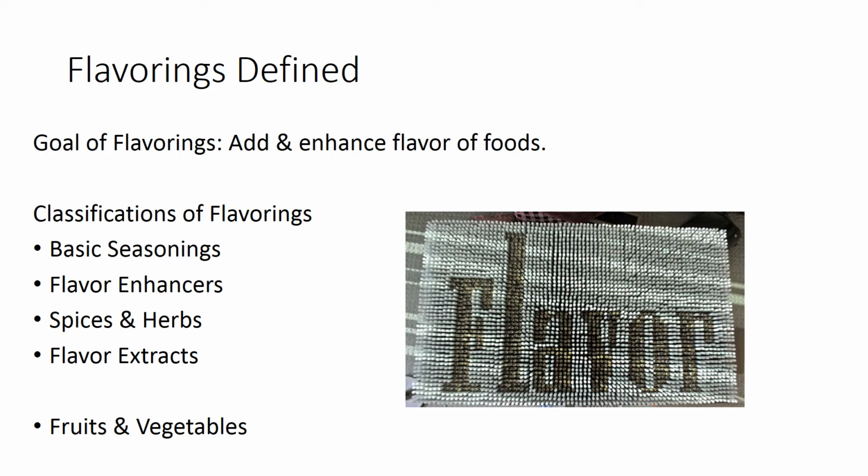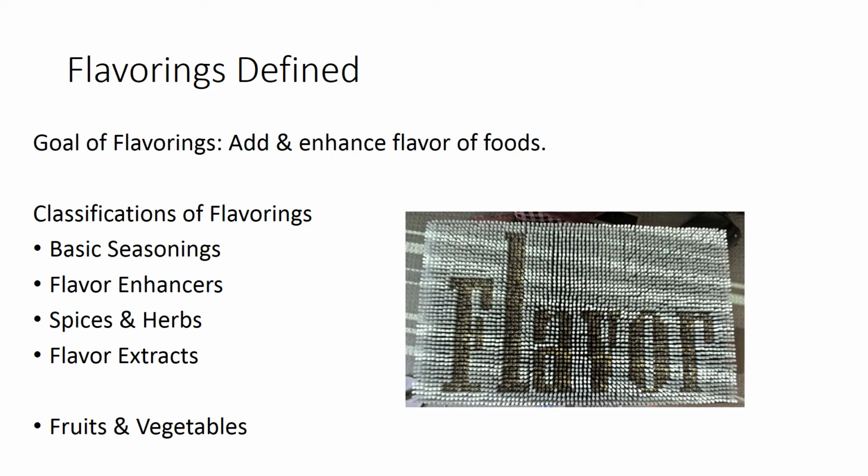So the goal of flavorings is to do 2 different things. They are 1, to enhance a food's natural flavor, and 2, to add flavor to a food that is not originally present. Both of these goals will ultimately increase the value of the food.